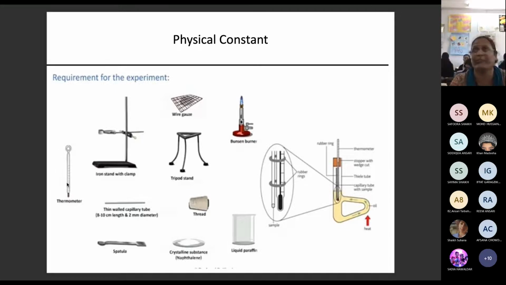This is a thermometer you require. You are able to see the brick thermometer is there, and there is a paraffin. Just get me that beaker.